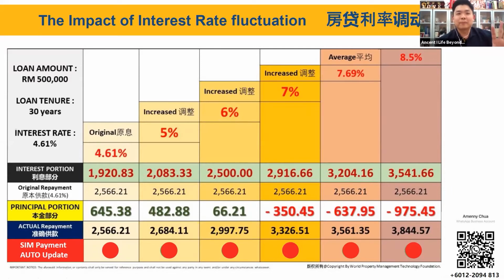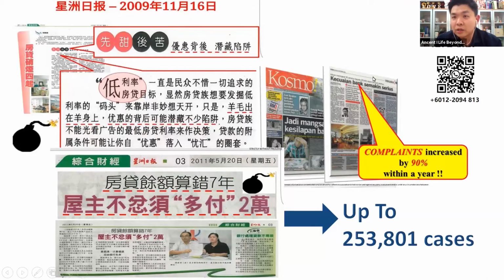So this is the case behind many complaints in the market, because they can't finish repaying within 30 years. This is the problem people are facing right now. Many of them complain, hey, why have I made payments for 30 years, but I still have an outstanding loan amount with the bank? This is because within the 30 years, they didn't manage their own mortgage account well.